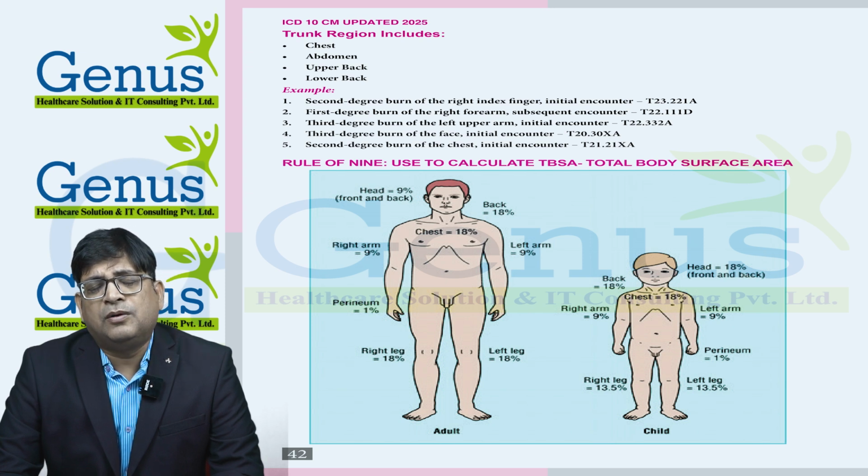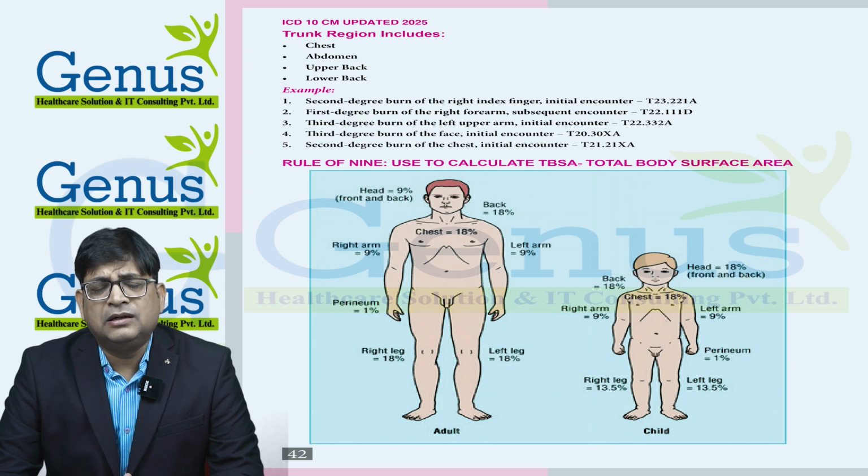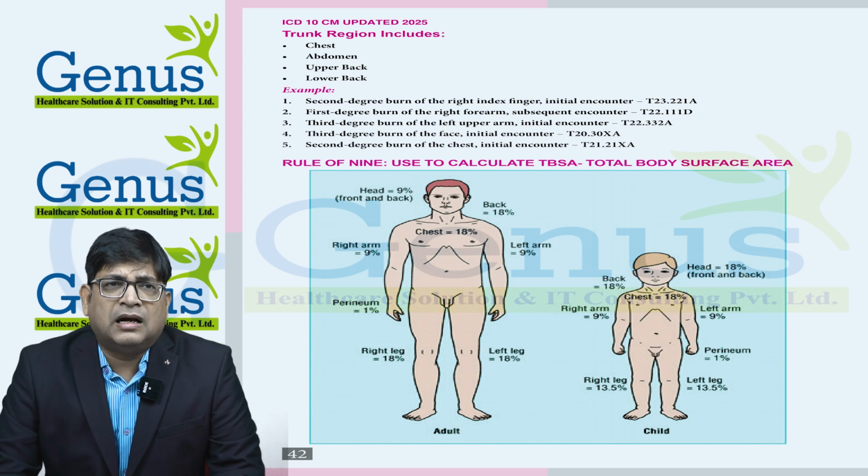Or we can directly go into the ICD codes, because burn codes are from T20 to T31. If you have multiple burns, you can directly go into the T20 series category, check your body part, and use the ICD code accordingly. Burn codes are 7-digit codes and the first 3 digits denote the body area.